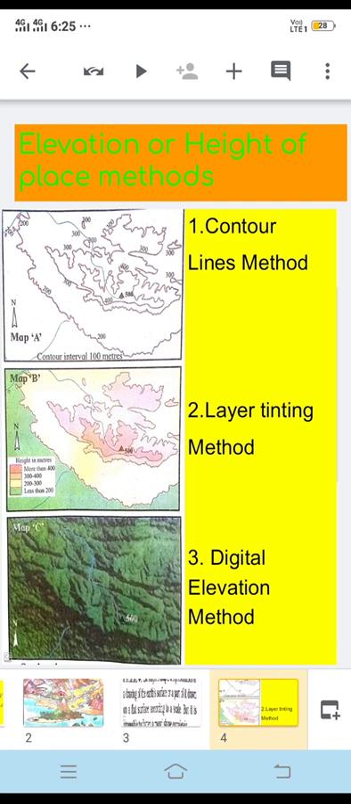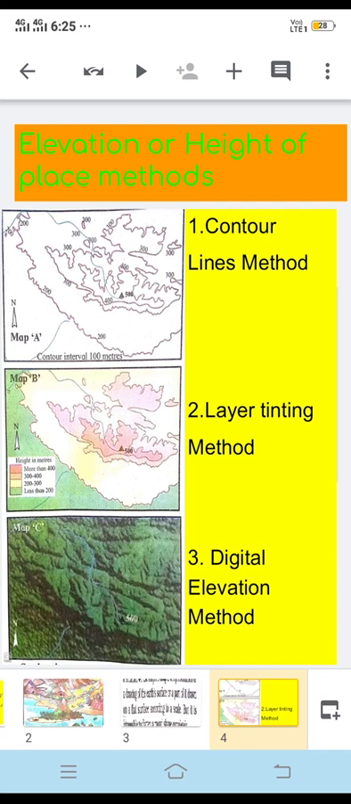Okay, so you must have understood the contour line method. Next we have the layer tinting method. This is the second method, and it is based on the contour line method. In this method the places between contour lines are filled with colors. In the first method, the contour line method, people were using lines, but in the layer tinting method, or the second method, different colors are used.